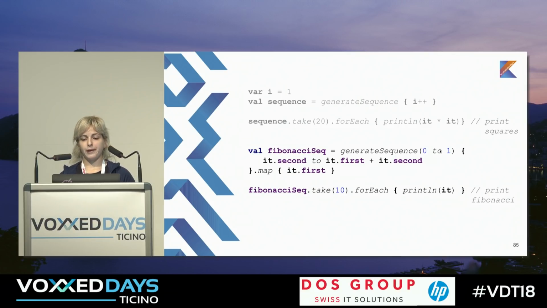So we just have a pair of elements, and we generate a sequence of pairs. The logic is simple. We have the second element and the sum of the first and second. And after that, as far as we do not really need pairs of the Fibonacci sequence, we need only elements, we just do map and take only the first elements. And after that, we deal with it like a simple sequence. We can take some elements and do some stuff with it.